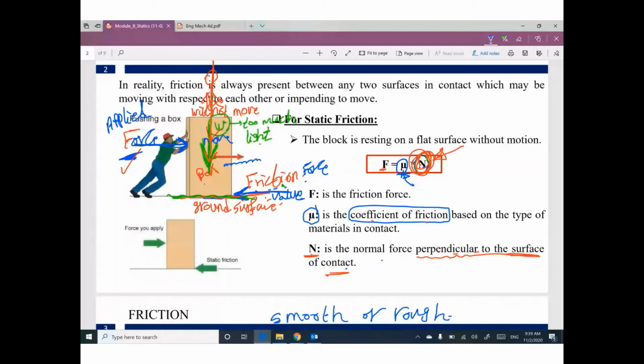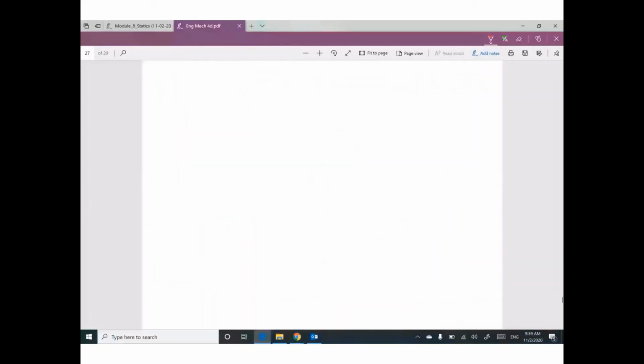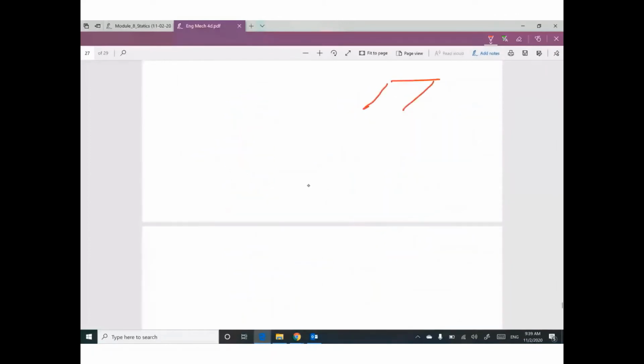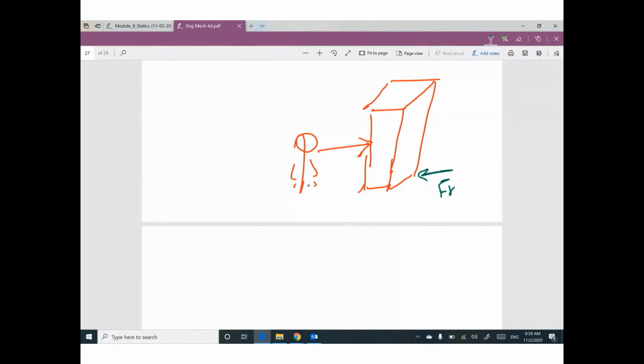I need an answer. In other words, I have a box here and I have someone pushing this box, so we expect friction here. Can you tell me when this box will be moved? When what? Or if what?